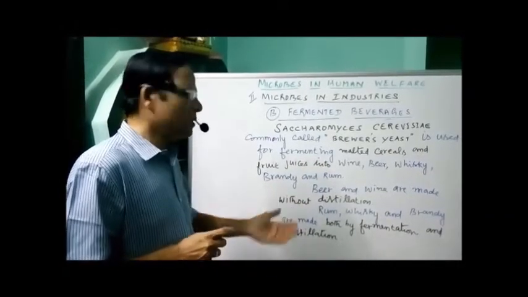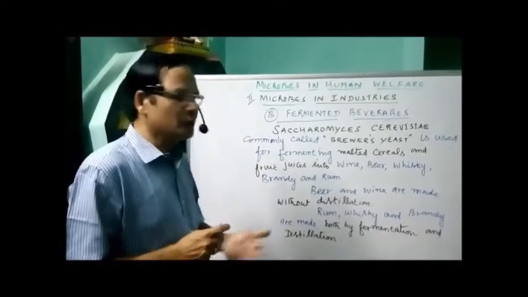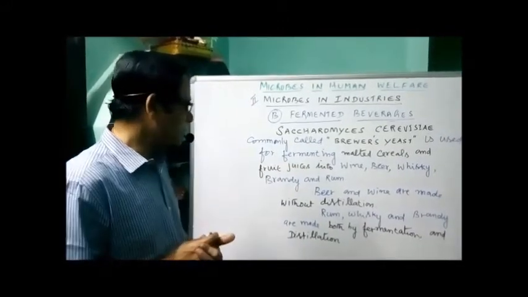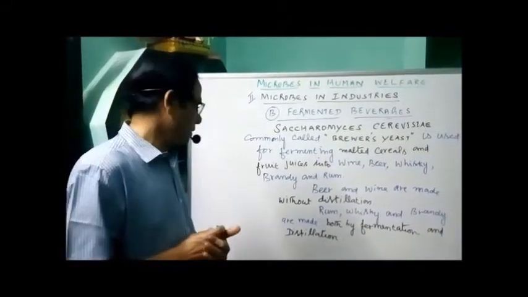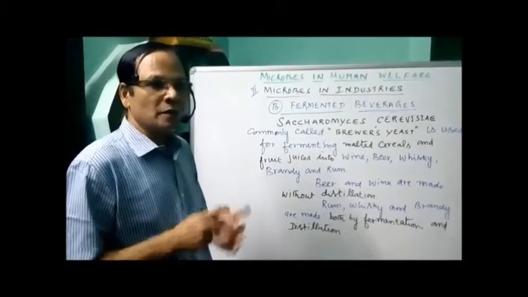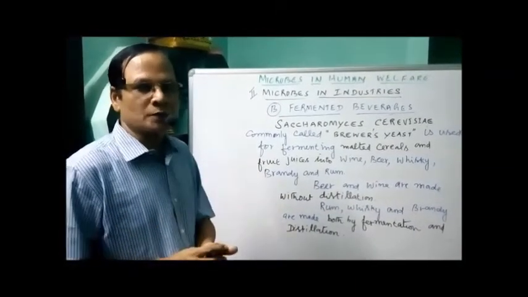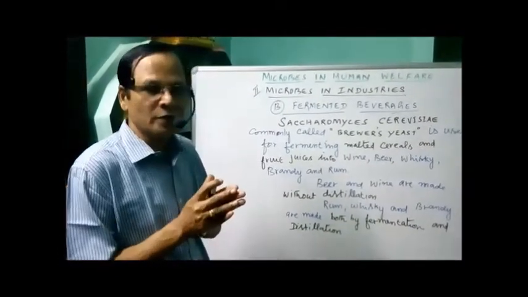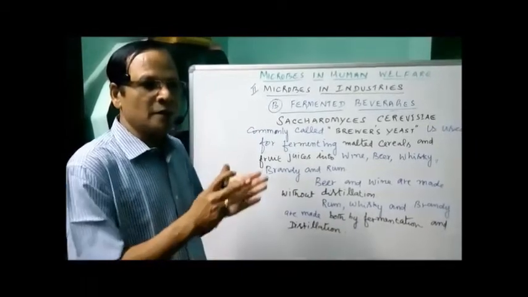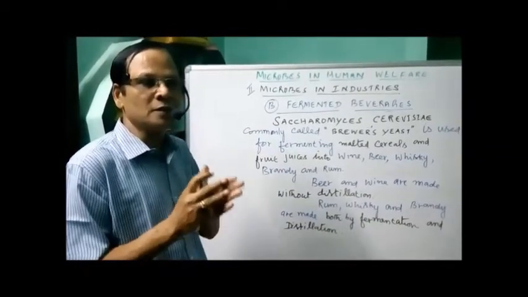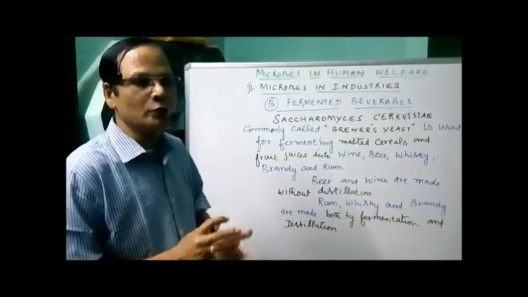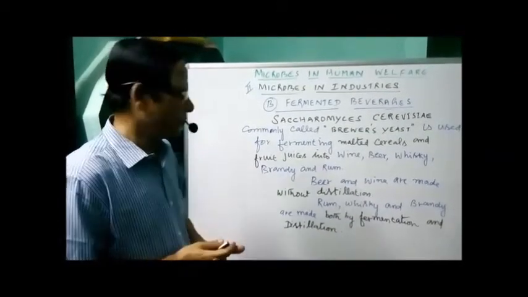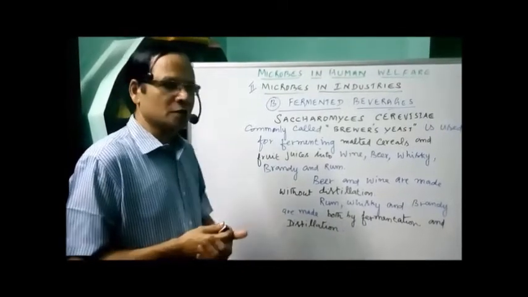And then we have the distilled ones, they are called distilled spirits, just like rum, whiskey, brandy, vodka, etc. These are all called distilled spirits. They require two processes. They are made both by the fermentation process as well as distillation. After fermentation has been completed, the material obtained, namely the ethanol, is distilled off to produce pure ethanol, nearly about 96% concentration, and that is what is called the distillation process.